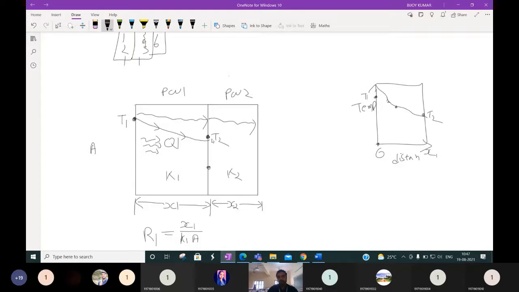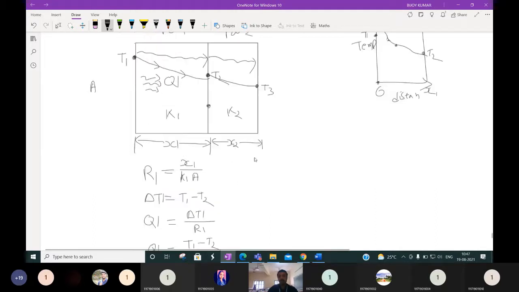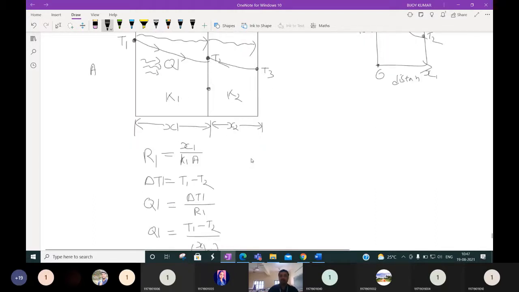Suppose at this point the temperature is T3. Then what is the temperature profile? Temperature profile will be like this one. Then for plane wall 2, what will be the resistance? Suppose R2. It will be x2 by k2 A, because x2 is the thickness, k2 is the thermal conductivity for plane wall 2, and A is the area.